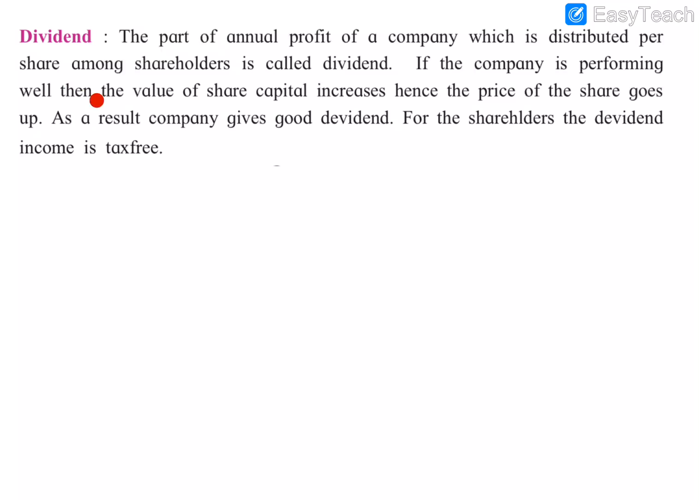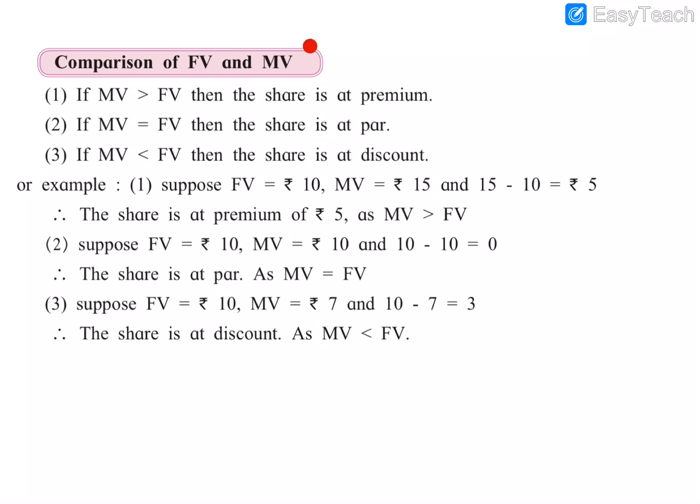If a company is performing well, the value of its share capital increases, hence the price of the share goes up. As a result, the company gives a good dividend, meaning the company gets a good profit, and that amount can be divided among its shareholders. For a shareholder, the dividend income is tax free. The shareholder doesn't need to pay any tax on the dividend. So we have seen what FV and MV are.